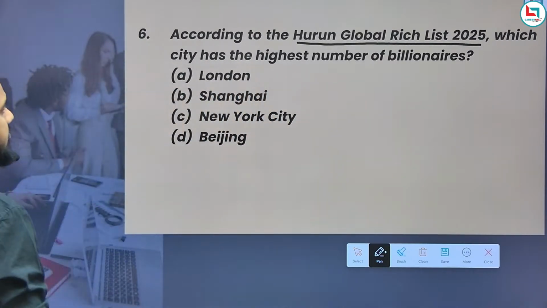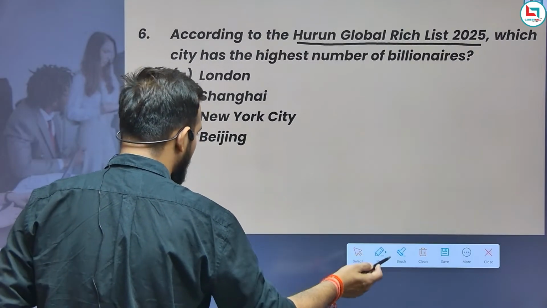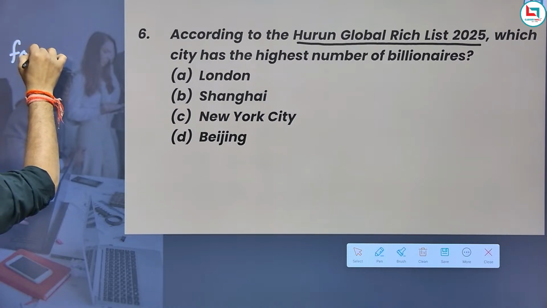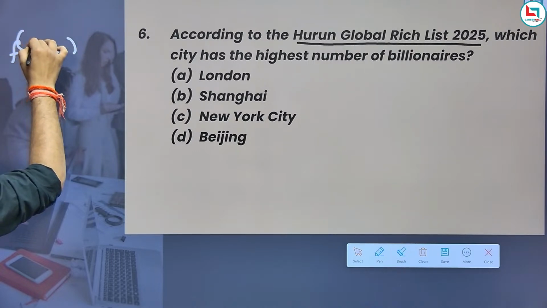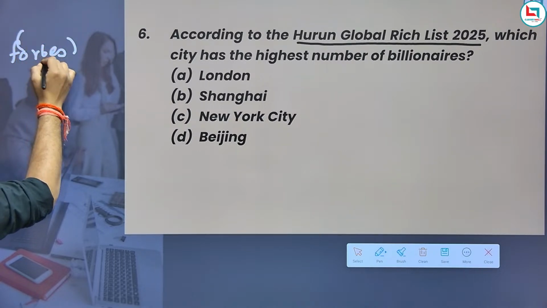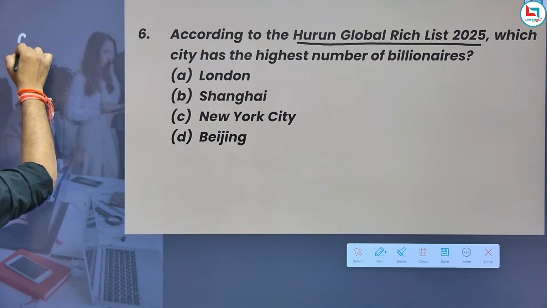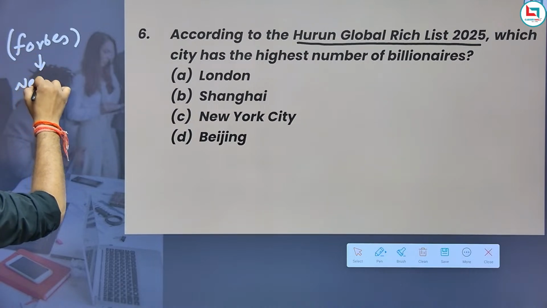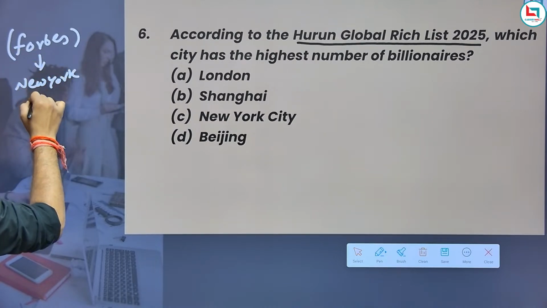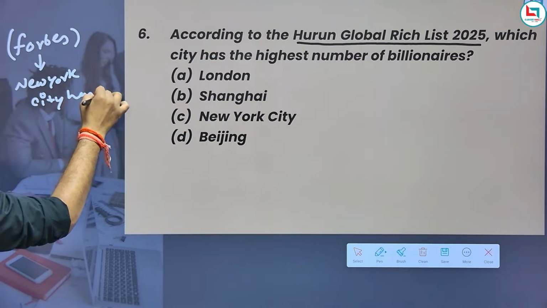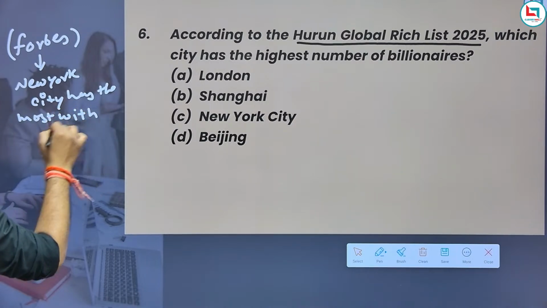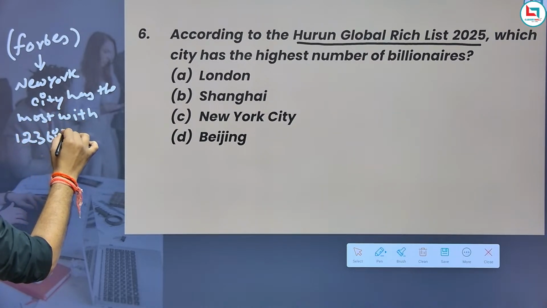So according to this particular organization, or according to Forbes, New York City has the most, with 123 billionaires.